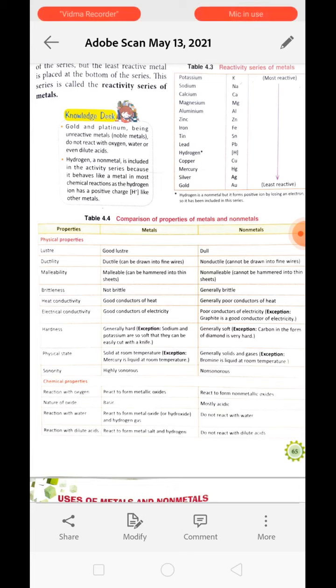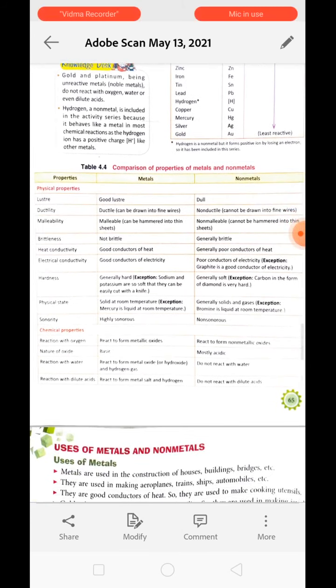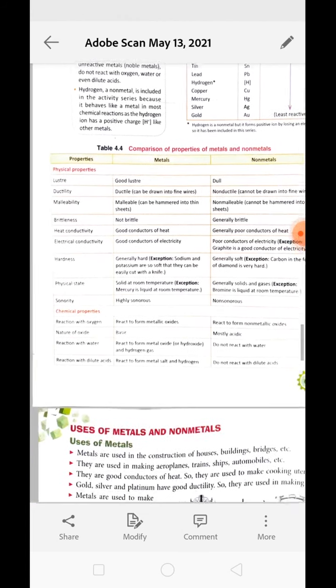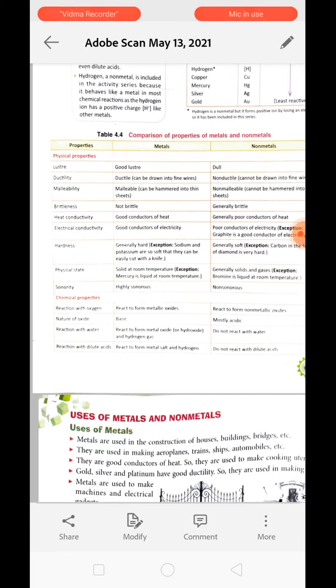Heat conductivity, metals are good conductors of heat and electricity, whereas non-metals are poor conductors of heat and electricity. Understood? Now hardness, metals are generally hard except mercury, whereas non-metals can be hard, can be soft, okay. Now physical state, metals are solid at room temperature, whereas non-metals can be gaseous, liquid, or solid. In the case of metals, only mercury is in liquid state, okay.